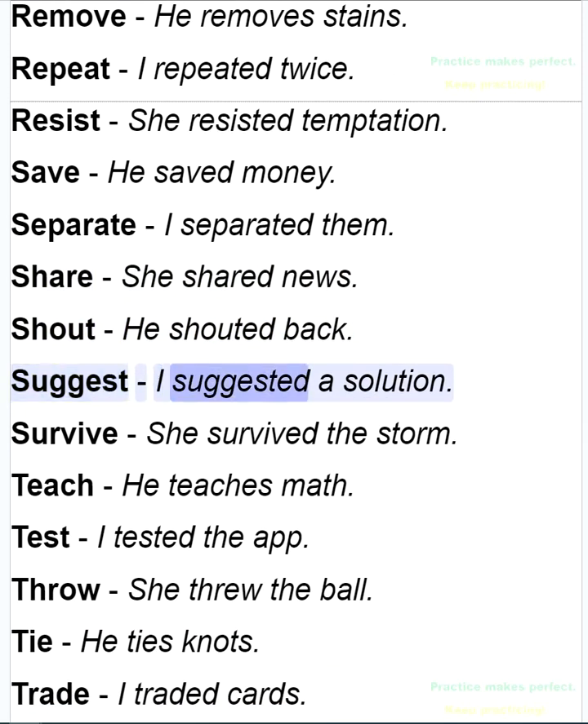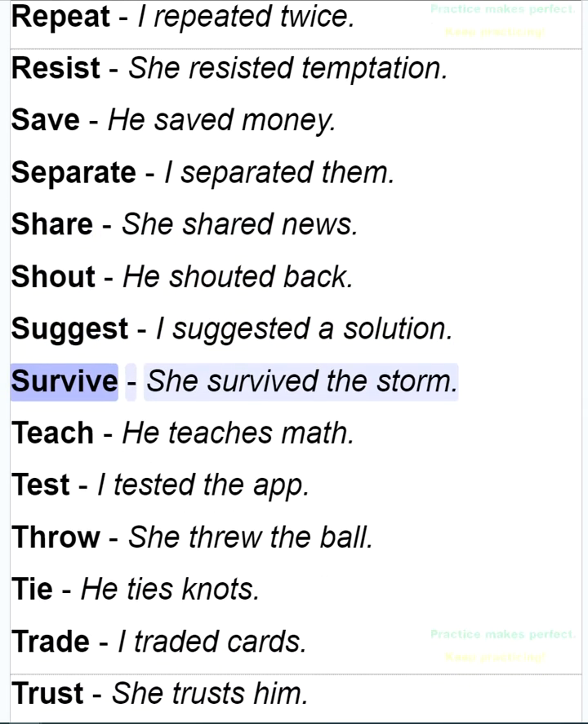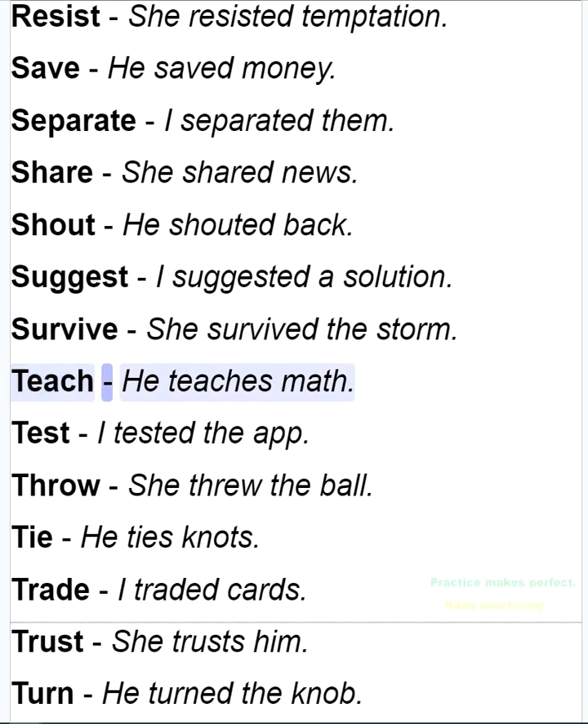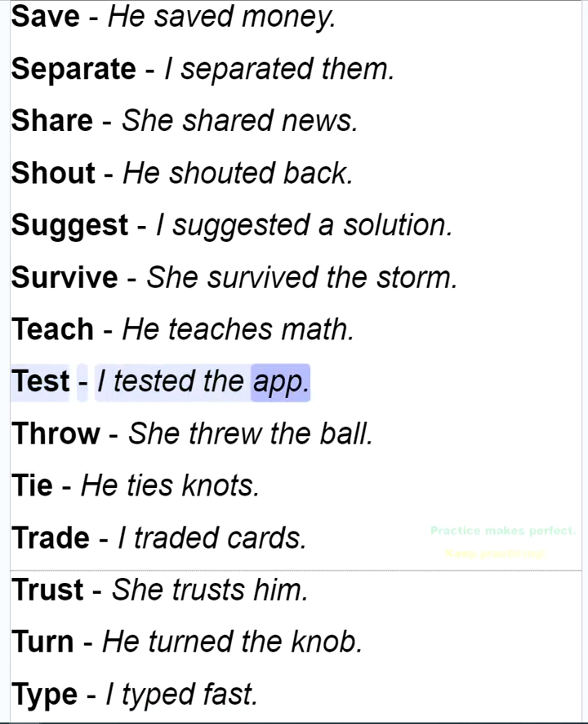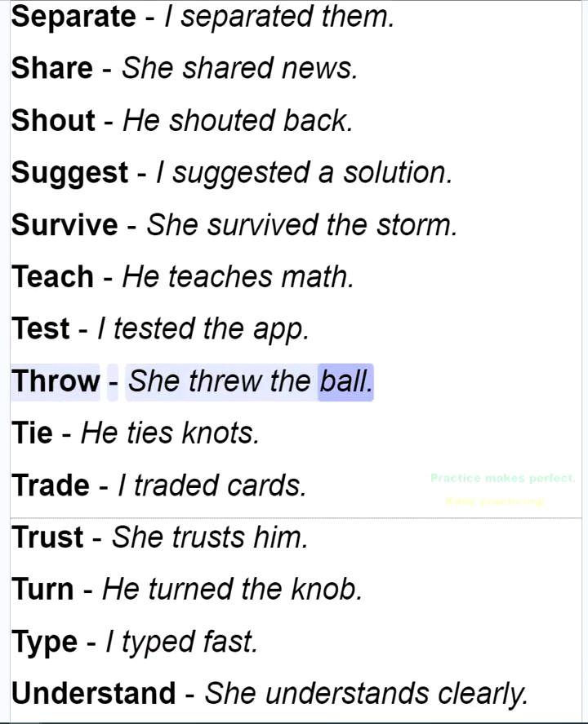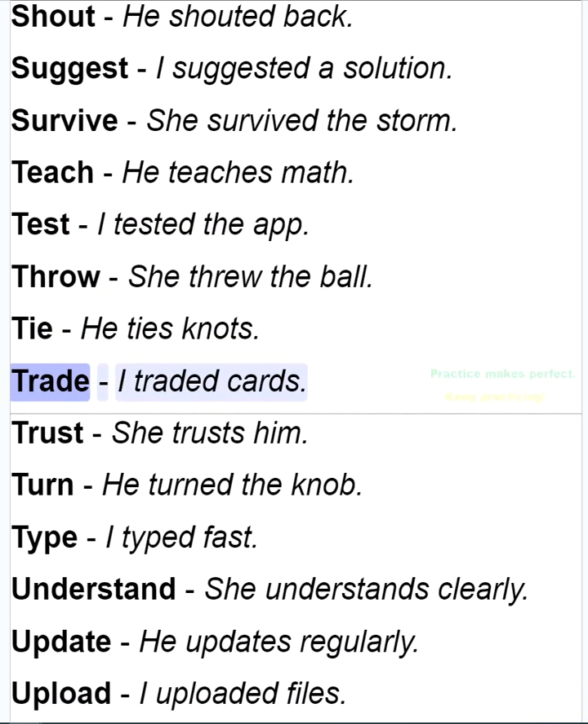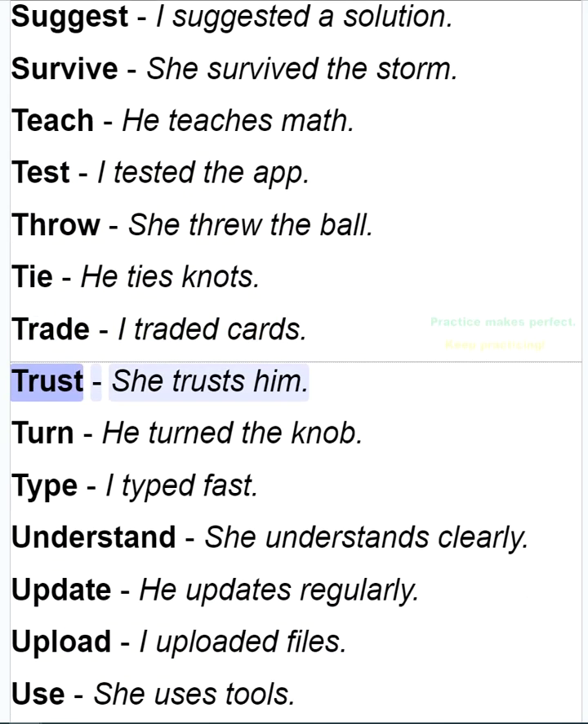Suggest. I suggested a solution. Survive. She survived the storm. Teach. He teaches math. Test. I tested the app. Throw. She threw the ball. Tie. He ties knots. Trade. I traded cards. Trust. She trusts him.